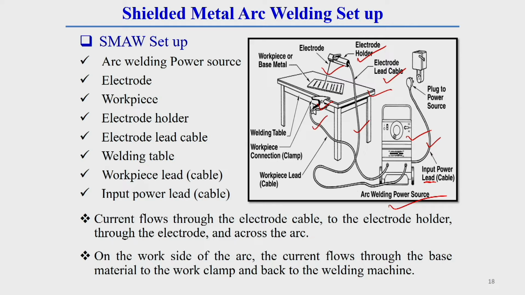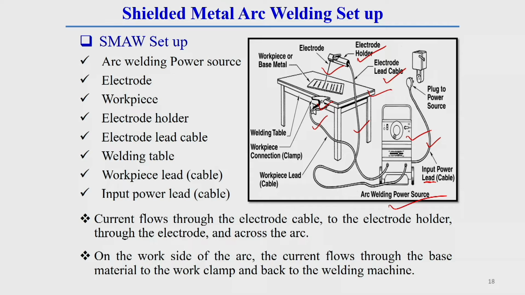Here the major components are three different cables: the input power lead cable, the electrode holder cable, and the workpiece lead cable. Then there is a clamp, an electrode holder and an electrode, and apart from this there is a welding table. This welding table should be metallic, because the current should conduct through this welding table also.